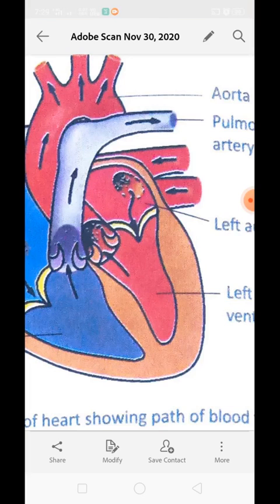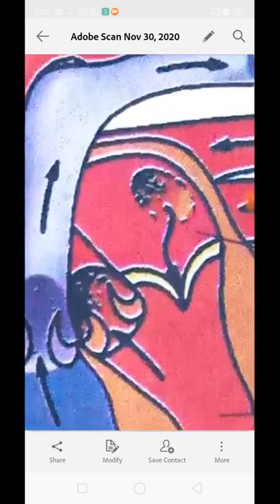There are valves present in the heart. These valves prevent the backflow of blood in the heart and blood vessels. They open and close about 1 lakh times a day. You can see this is the valve.